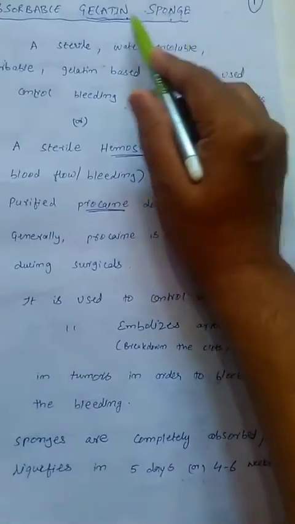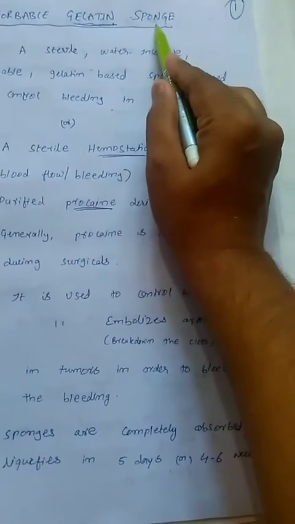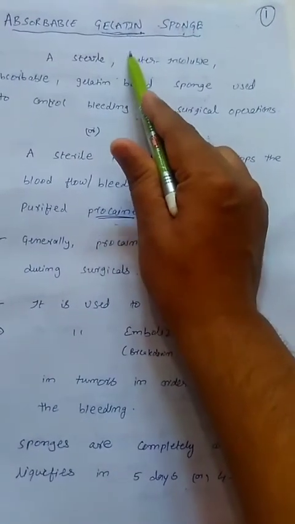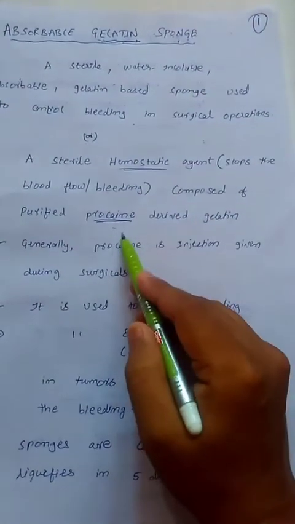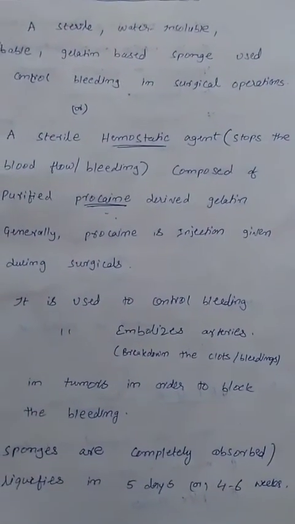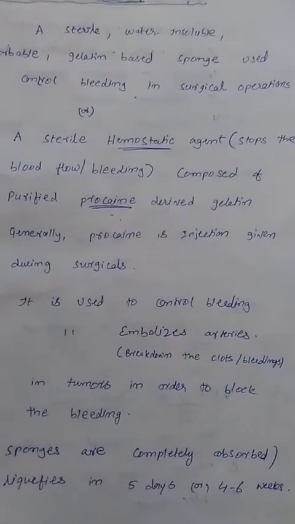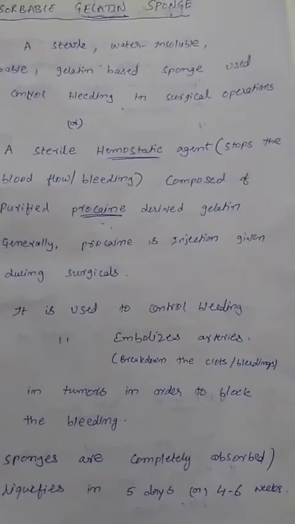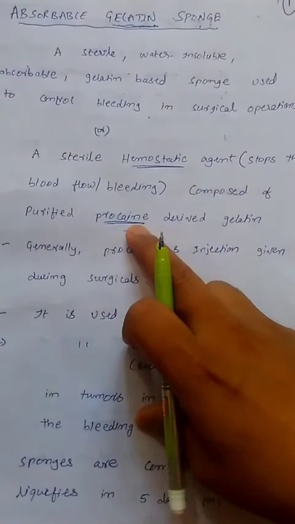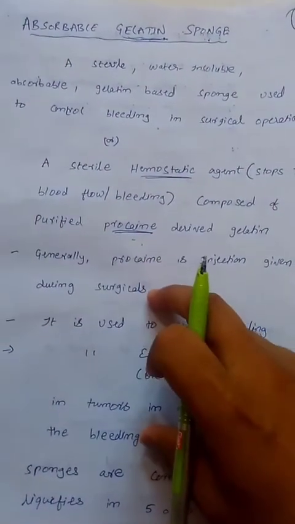Generally, this gelatin sponge is made up of procaine. What is procaine? Procaine is a drug which is given before operations or surgeries.